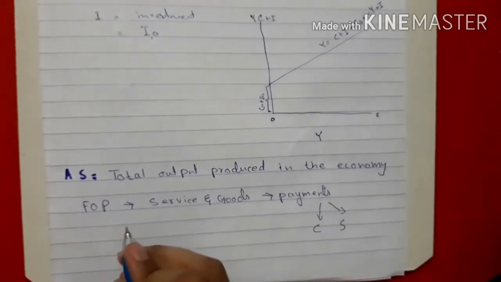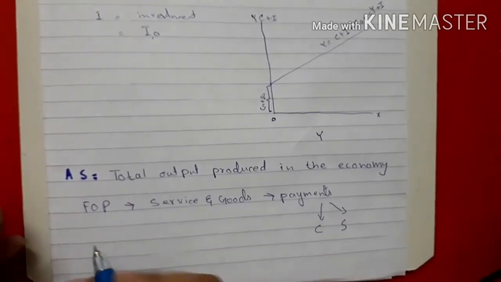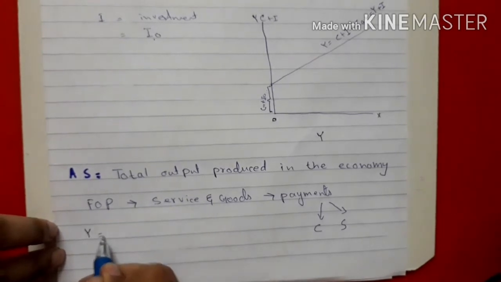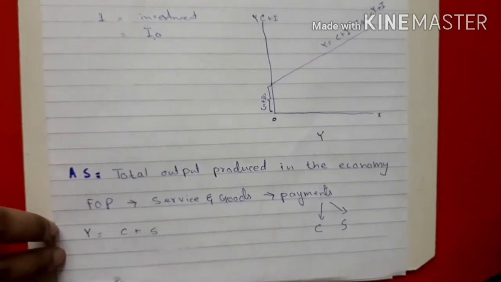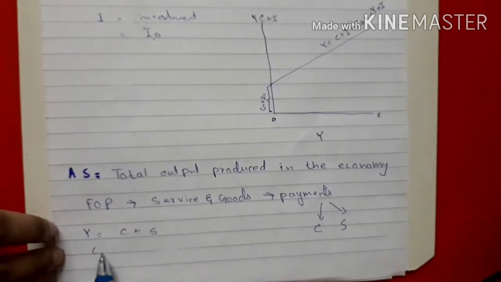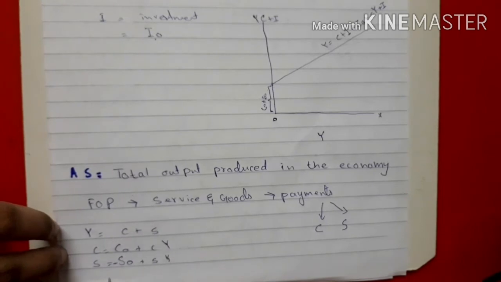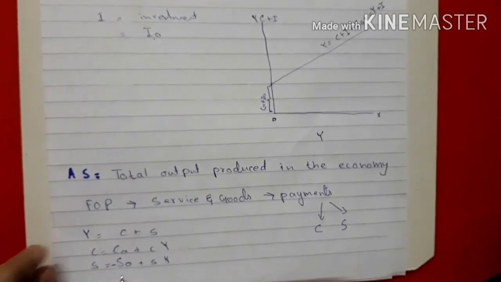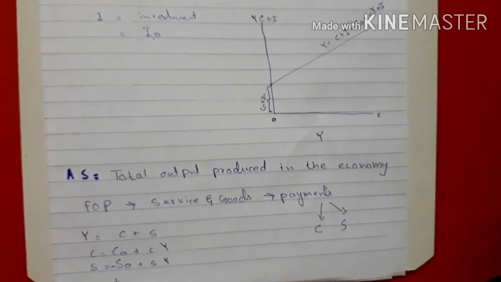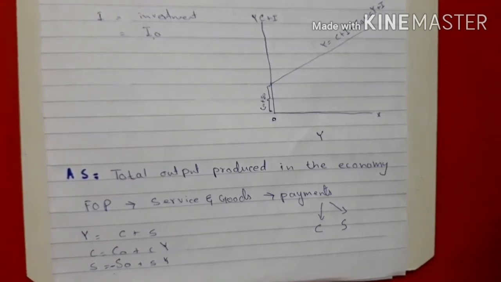So the equation of the supply side of the national income is Y is equal to C plus S, where as before C is equal to C naught plus Cy, and S is equal to minus S naught plus Sy. The S naught is negative because it is the autonomous savings. These are the savings which occur even when the income is zero. When the income is zero, the savings are negative, because to consume, people spend their savings.